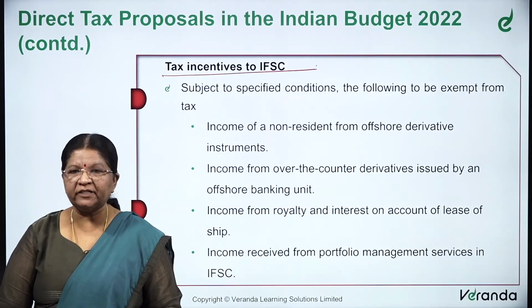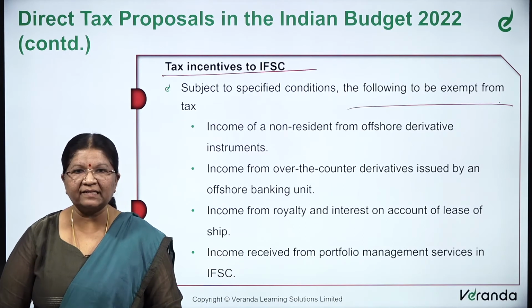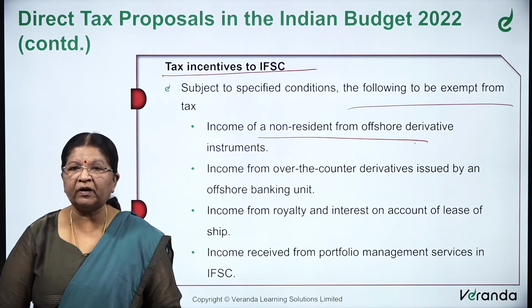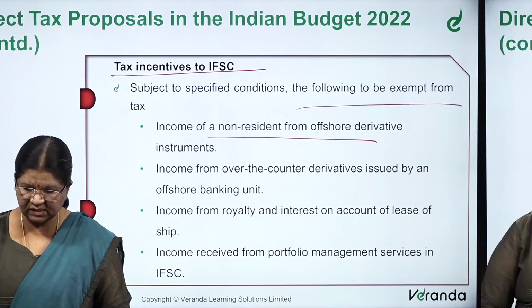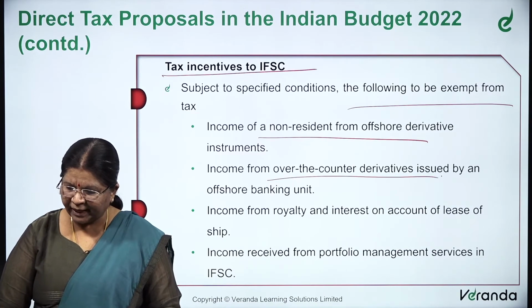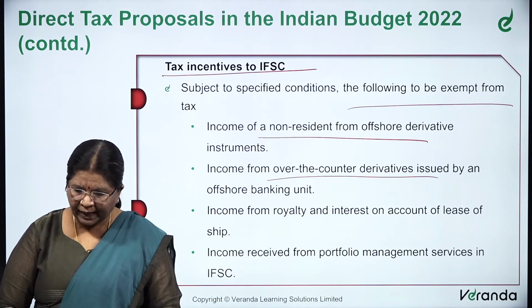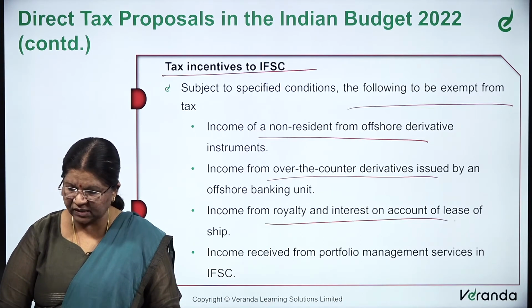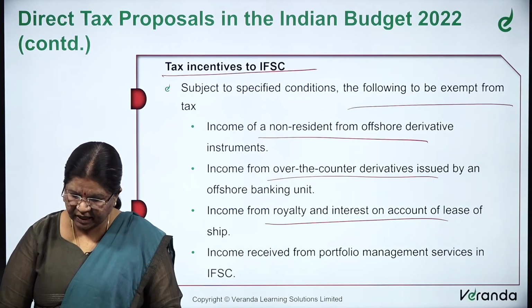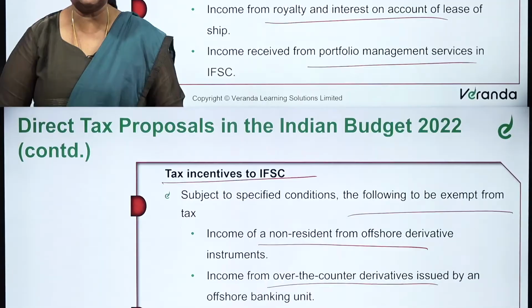The tax incentives to the Indian Financial System Code. Subject to specified conditions, the following shall be exempt from tax. First, the income of a non-resident from offshore derivative instruments. Second, the income from over-the-counter derivatives issued by an offshore banking unit. Third, the income from royalty and interest on account of leased ship. Fourth, the income received from portfolio management services in the Indian Financial System Code.